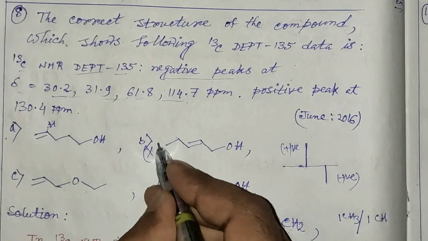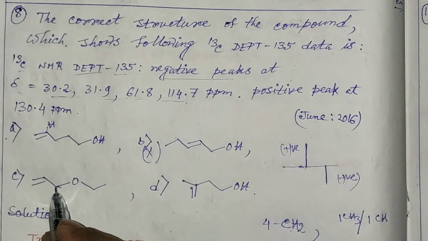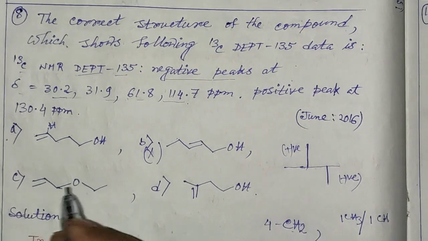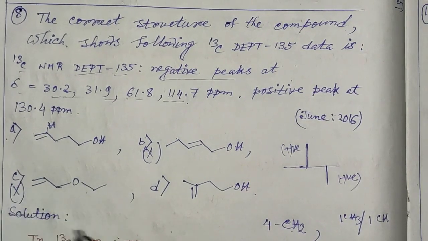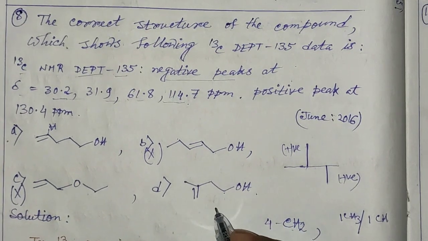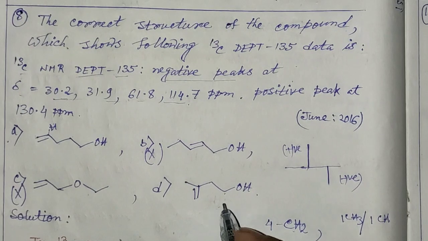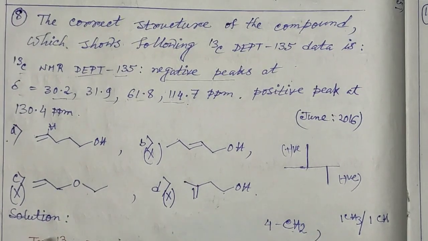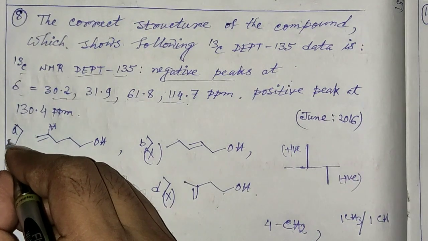That means it is not correct. For this, 1 CH2, 2 and 3 CH2, that means 3 negative peaks. This is also not correct. For this structure, 1, 2 only and 3 negative peaks. That means it is also not correct. So the correct option is option number A.